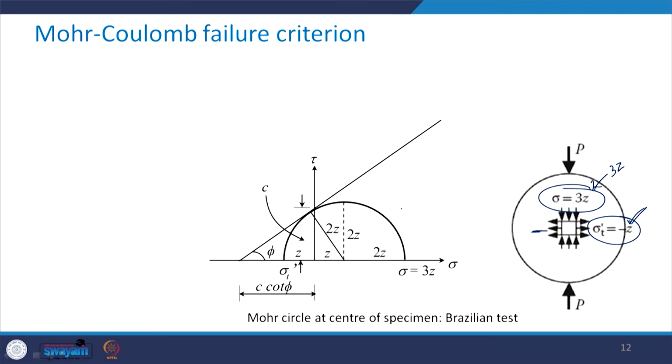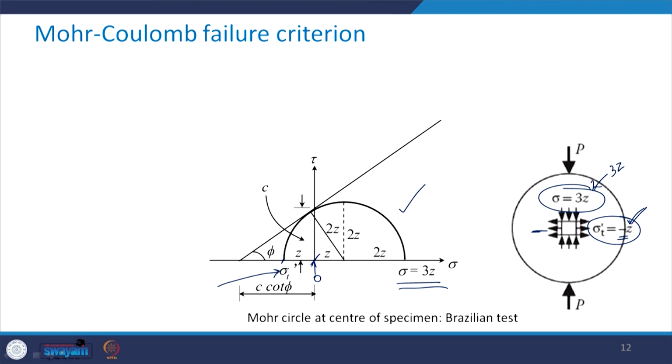Now look at this Mohr circle. Sigma 1 here is 3Z and sigma 3 is going to be minus Z. So this is the origin 0, and here you have sigma t prime, which is minus Z. So from 0 this is minus Z, which has been taken here.